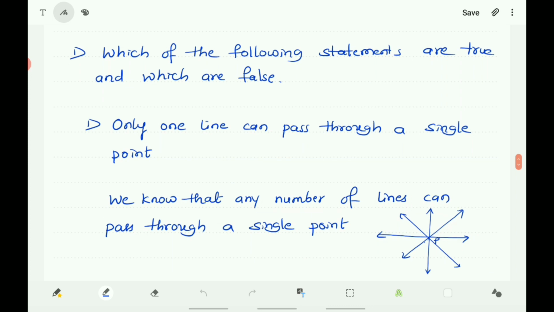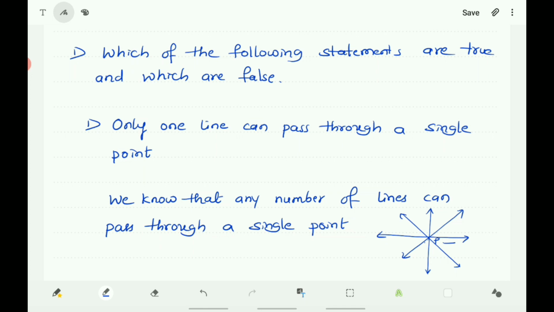First one: only one line can pass through a single point. Here the statement is, only one line can pass through a single point. So you know that any number of lines can pass through a single point. Here there is a point P. Through that point P, you see there are many lines passing through this point.